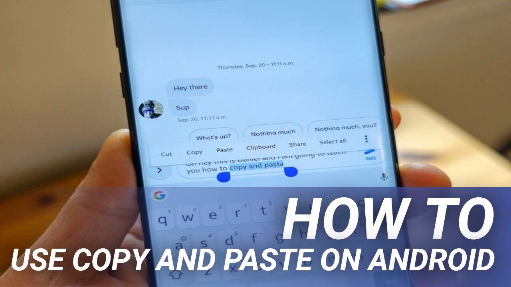Now you know how to copy and paste text and links. Images work the same way. So there's nothing stopping you from becoming a productivity power user on the go. But use your powers wisely.